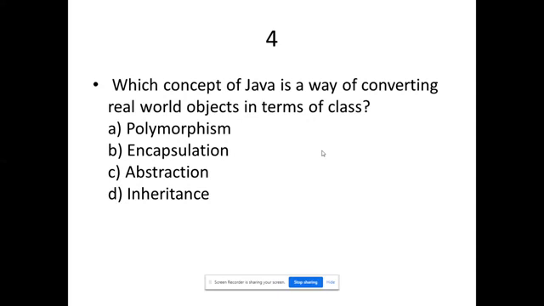And this one: which concept of Java is a way of converting real world objects in terms of class? You have the answer for this question in the mind map that I showed yesterday. Which concept of Java is a way of converting real world objects in terms of class?